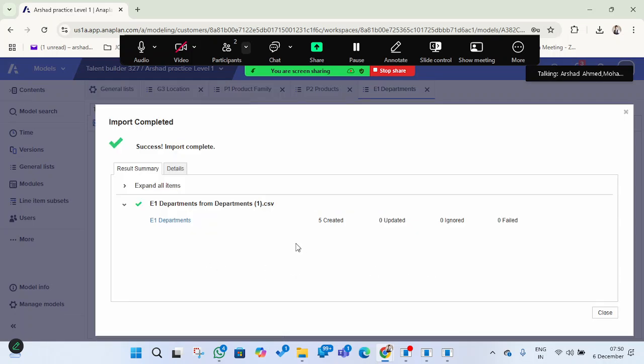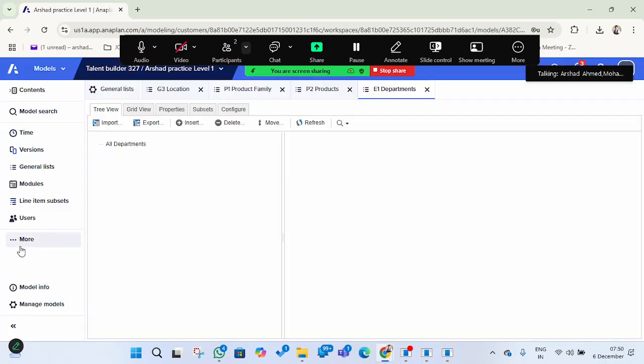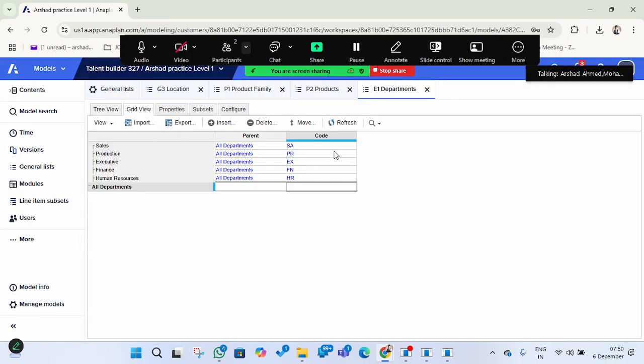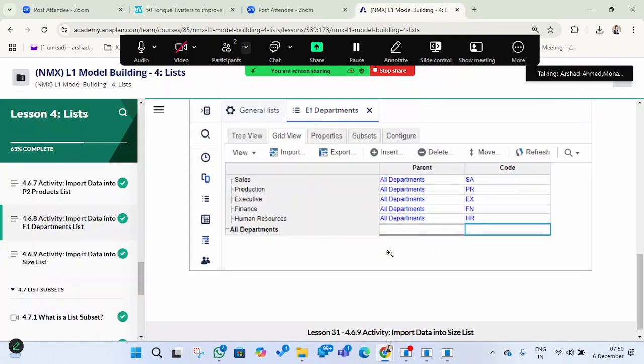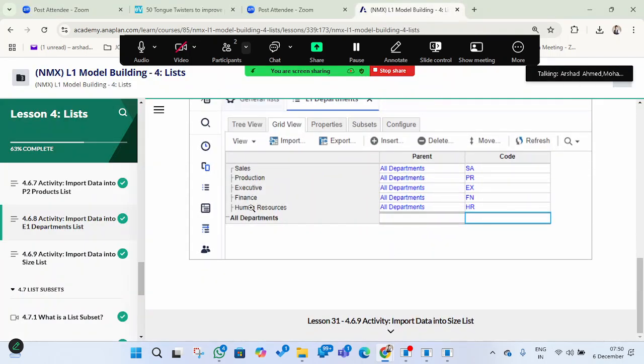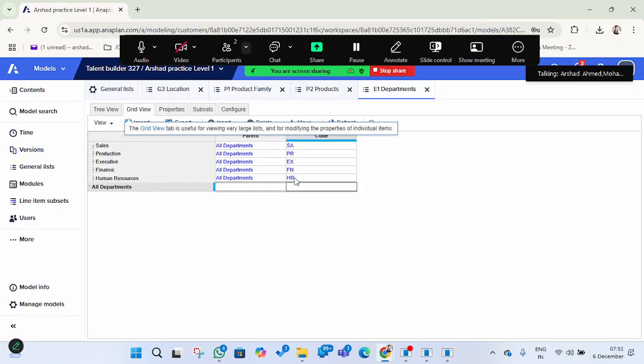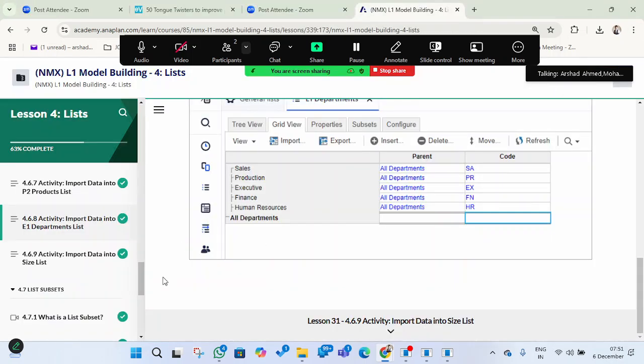Now it is done. Maybe it was overwriting, that's why it had not taken, but this time it is created. Okay, this is fine now. We got everything here, and in the grid view we can see the codes we have got. We have the same screenshot here: sales, production, human resource, everything, and all departments have been taken. Okay, this is done.